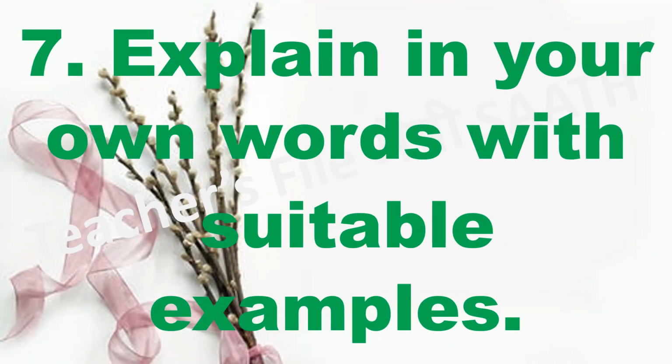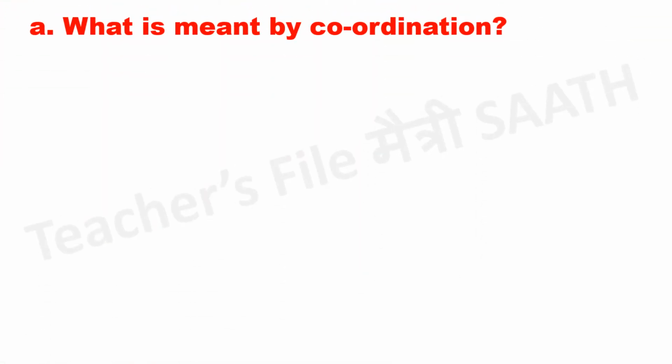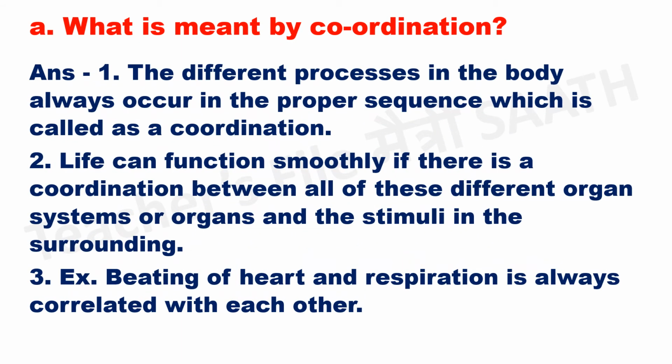Question 7. Explain in your own words with suitable examples. What is meant by coordination? Answer. The different processes in the body always occur in the proper sequence, which is called coordination. Life can function smoothly if there is a coordination between all of these different organ systems or organs and the stimuli in the surrounding. Example, beating of heart and respiration are always correlated with each other.